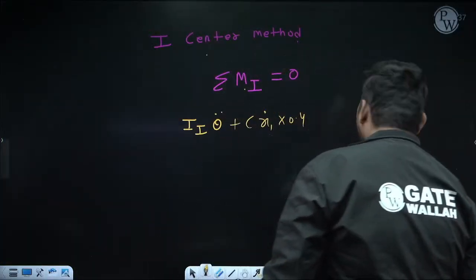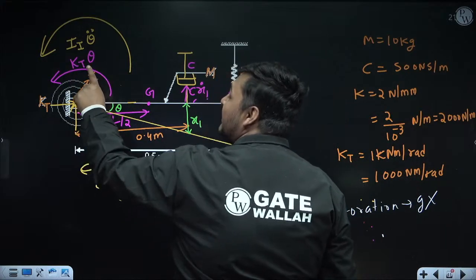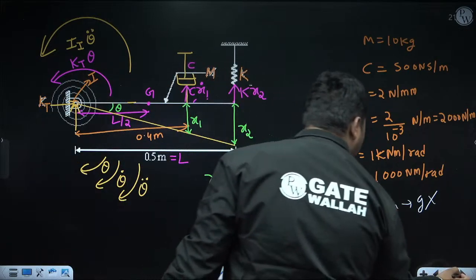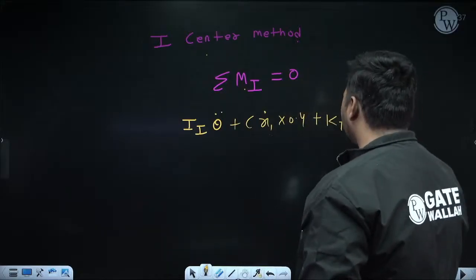Okay. Now take the moment due to restoration. Restoration is coming. This is restoring moment. Now since it is moment, it will come as it is. This moment is kt theta anti-clockwise. Since it is moment, it will come as it is, kt theta. And anti-clockwise, for anti-clockwise I am using plus.